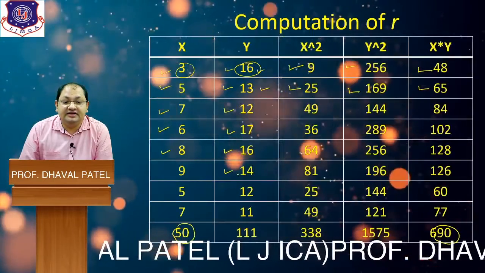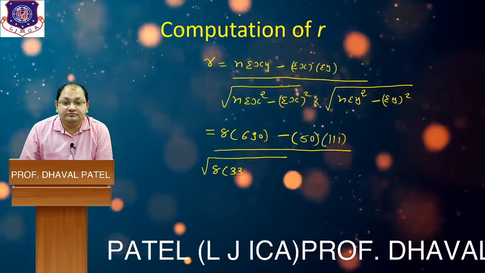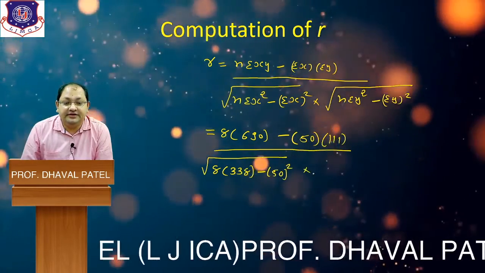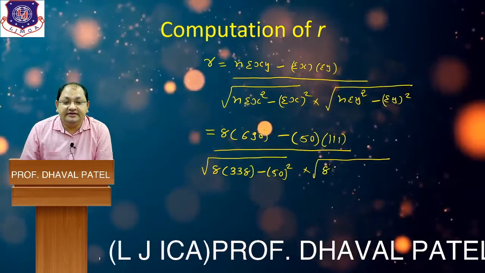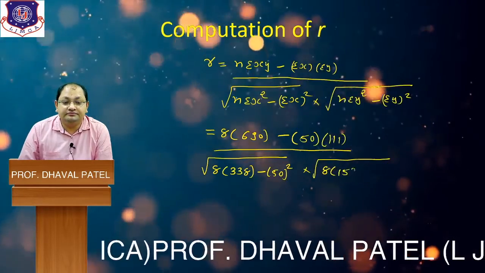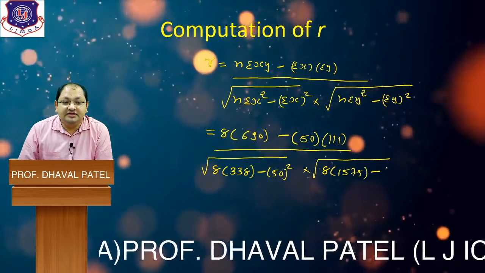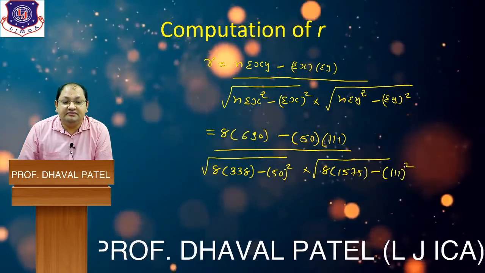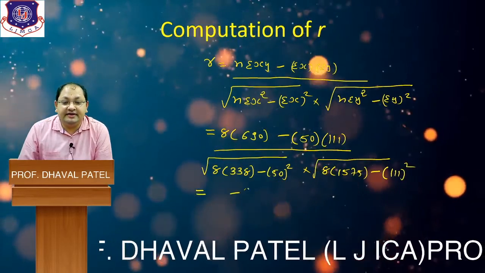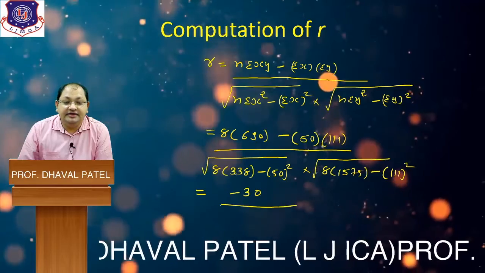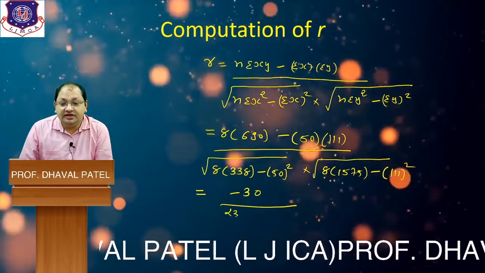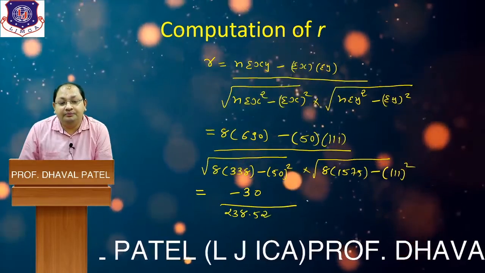Sigma x square is 338, minus sigma x, 50, whole square, into 8; sigma y square is 1575, minus sigma y, 111, square. If you simplify this, your numerator is minus 30 and your denominator will be 238.52.